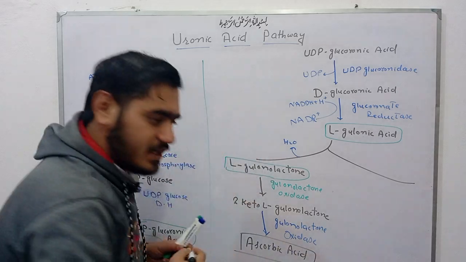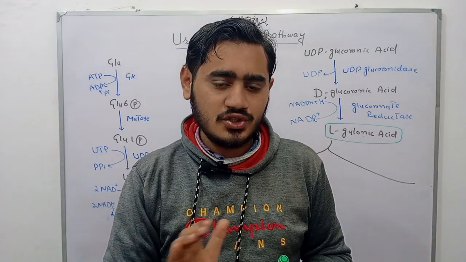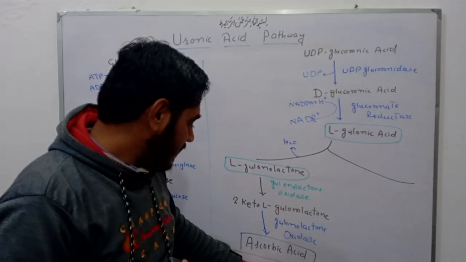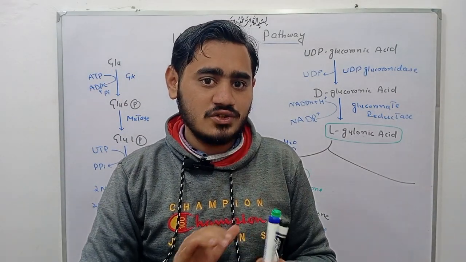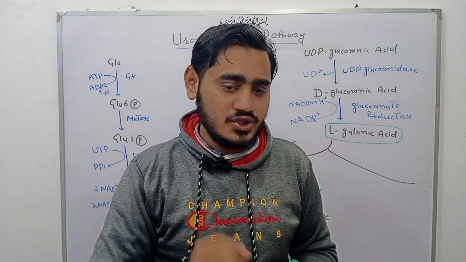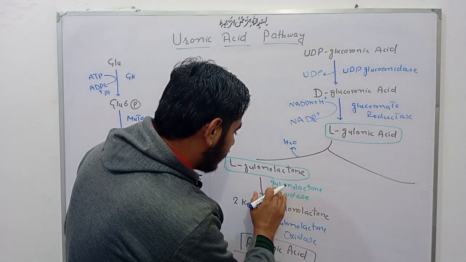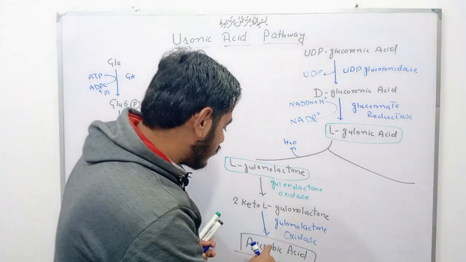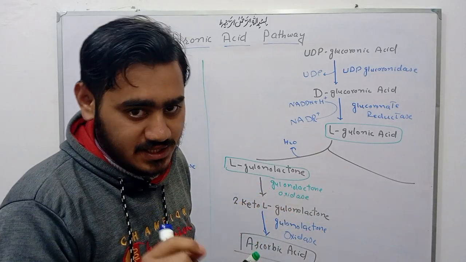This ascorbic acid is synthesized only in lower animals. It is not synthesized in mammals. I am repeating, this ascorbic acid is only synthesized in lower animals. It is not synthesized in humans due to deficiency of the enzyme gulonolactone oxidase. Humans can't synthesize ascorbic acid due to deficiency of gulonolactone oxidase enzyme.